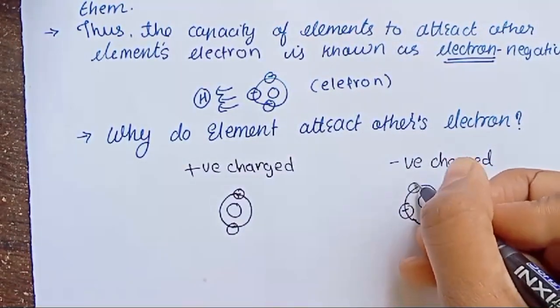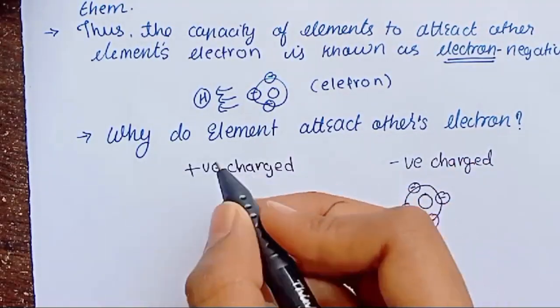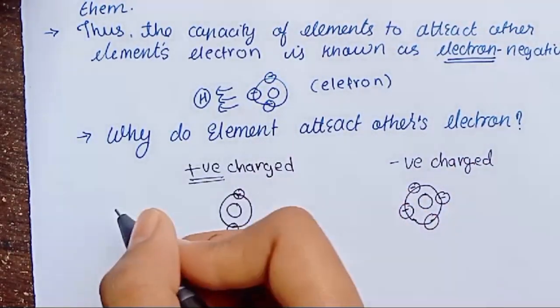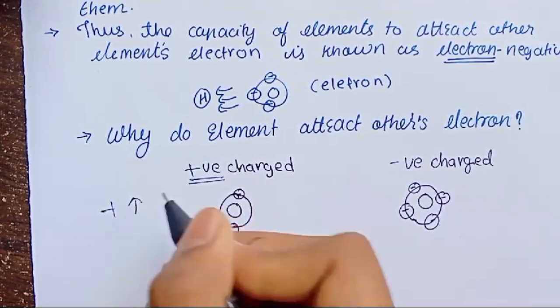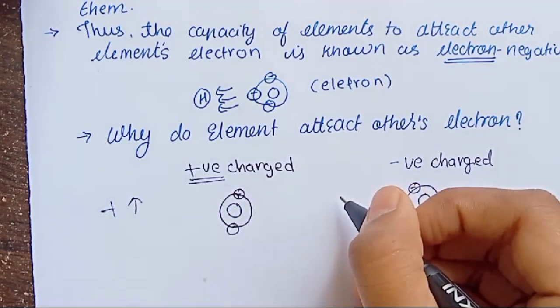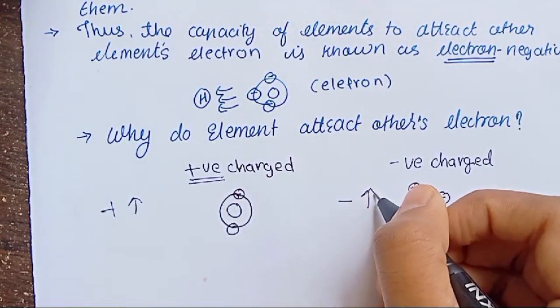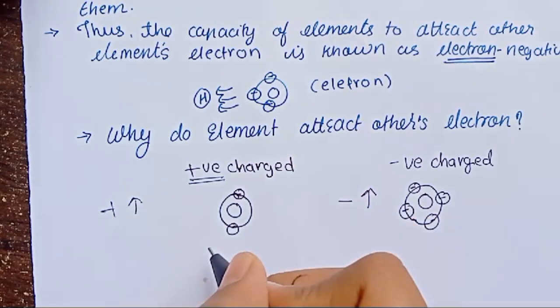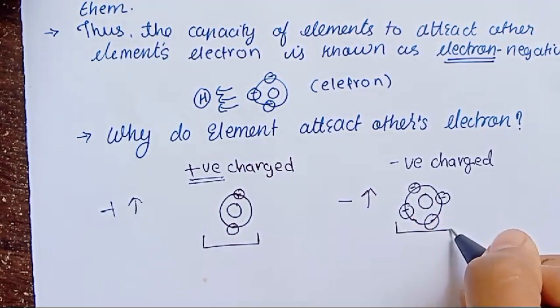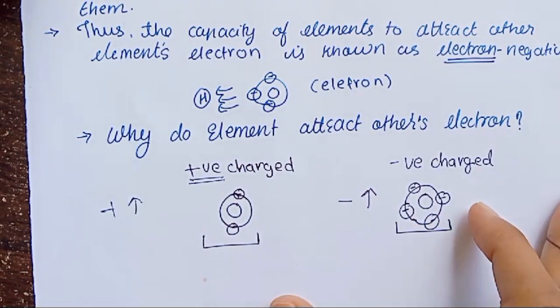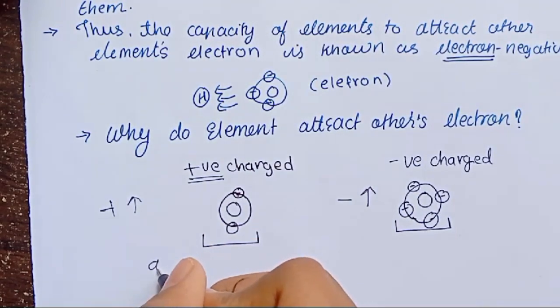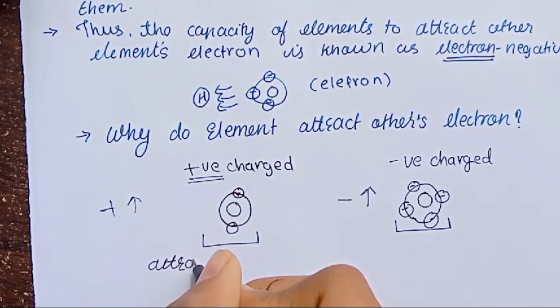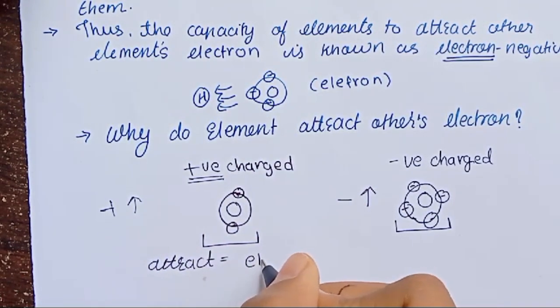Now why is this positively charged? Because it has a high number of positive charges. And why is it negatively charged? Because it has a high number of electrons. But if I want to make this stable, I need to attract electrons.